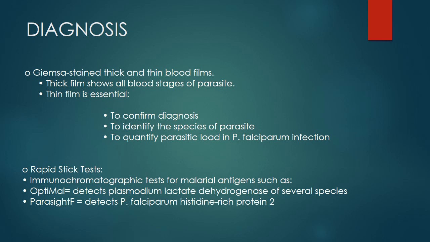Immunochromatography tests for malarial antigens, such as OptiMAL, detect Plasmodium lactate dehydrogenase enzyme of several species. Also ParaSight-F detects Plasmodium falciparum histidine-rich protein 2. Other tests may include PCR, DNA detection. It detects recurrence of the same parasite or reinfection with another parasite.